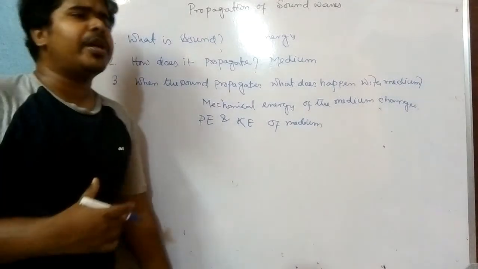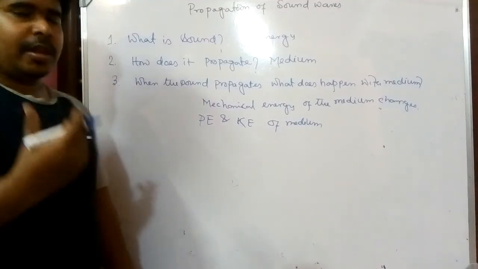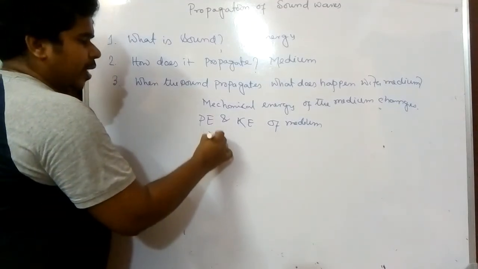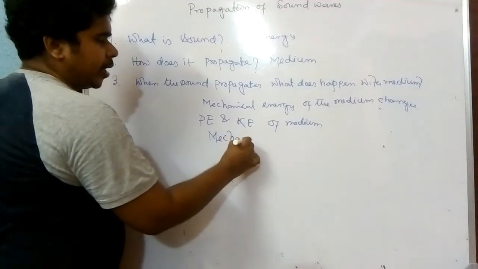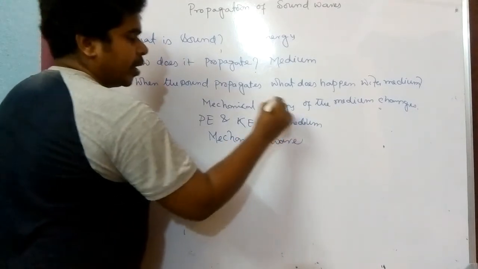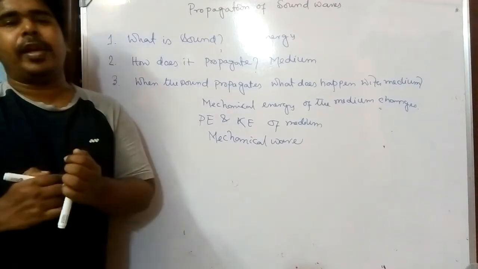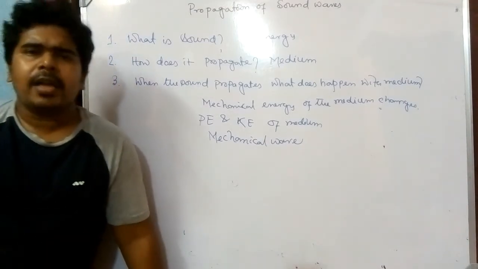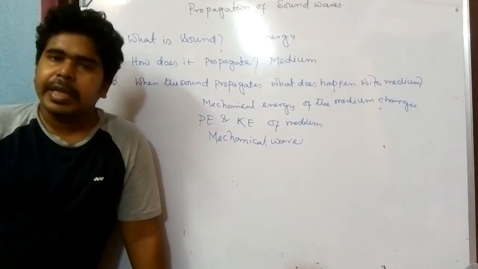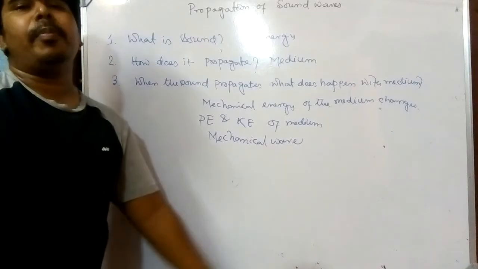So due to the propagation of sound, as the mechanical energy is changed, that's why it is known as mechanical wave. Okay, so sound wave is known as mechanical wave, or in another way you can say that as sound needs a medium to propagate, so that's why it is known as a mechanical wave.